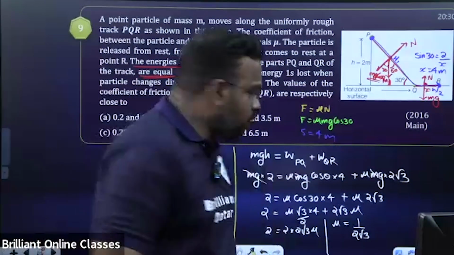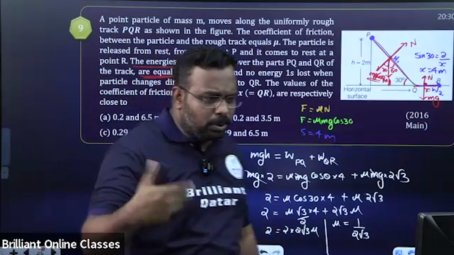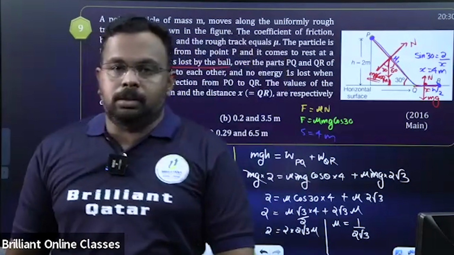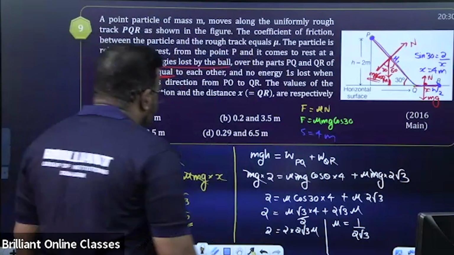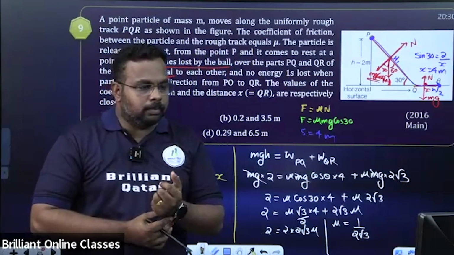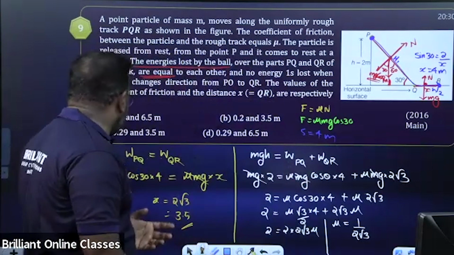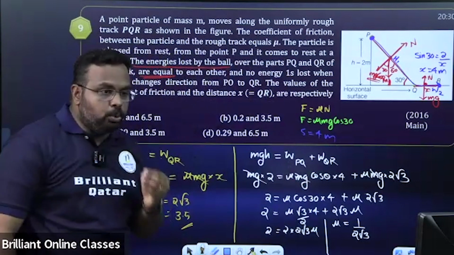What is the close result? 0.2 something will be there, no? You check. Yeah, I think 0.28 something will come, Aditya. So it will be 0.29 as the answer.